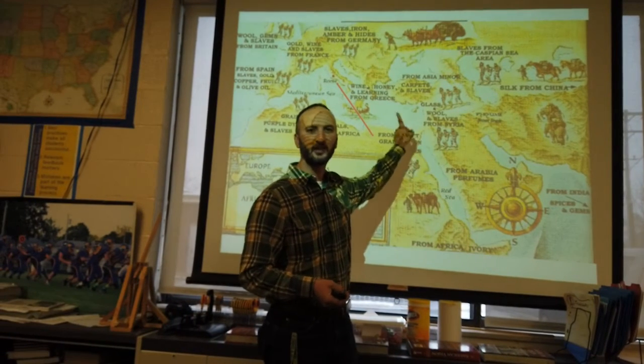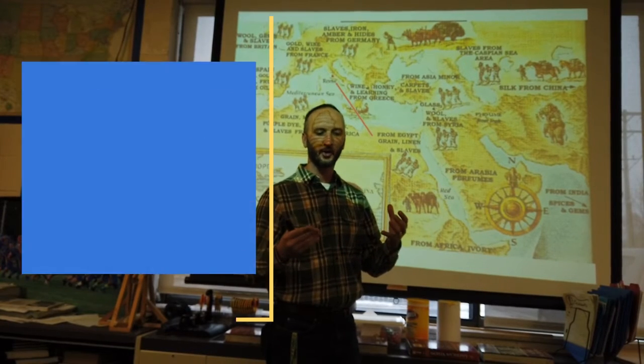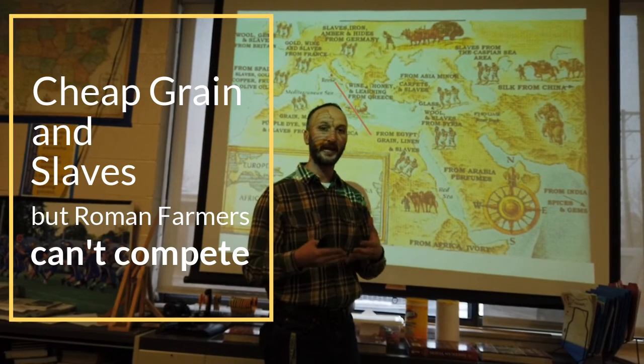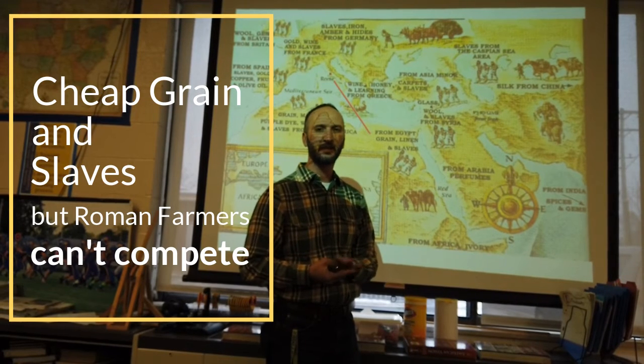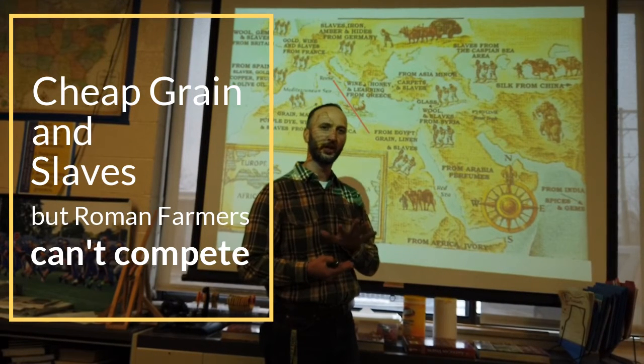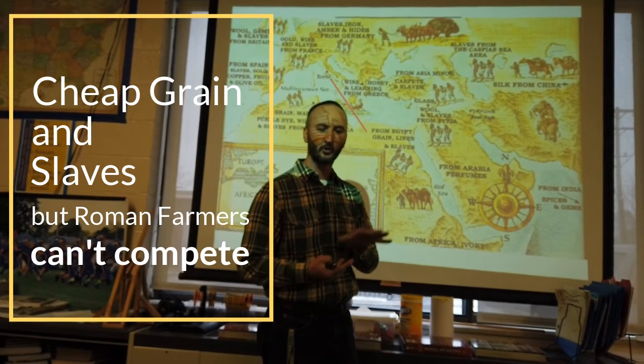So coming from all of the different regions that are connected to Rome, the Afro-Eurasia trade routes, the Roman Empire is going to bring in cheap grain. They're going to bring in slaves from almost every part of the empire. And while these might sound good, they turn out to be some negatives that are going to help crumble Rome from within.